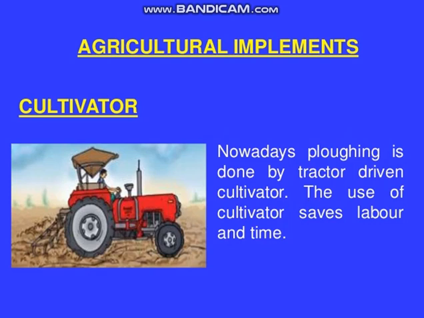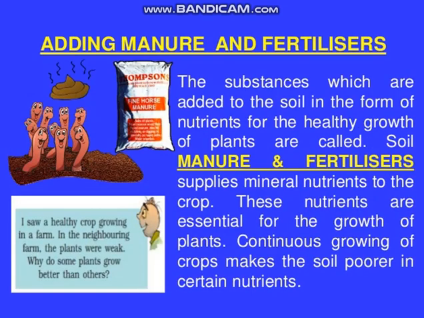During the preparation of soil, one more task is to be done, that is adding manures and fertilizers. The substances which are added to the soil in the form of nutrients for the healthy growth of plants are called manures and fertilizers. These substances supply mineral nutrients to the crop.